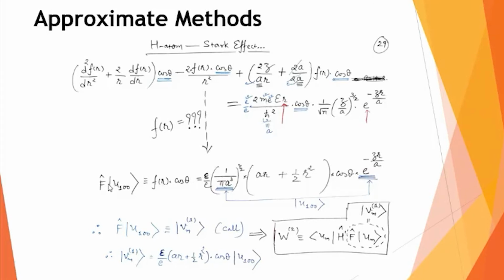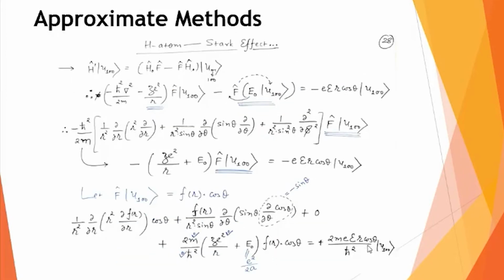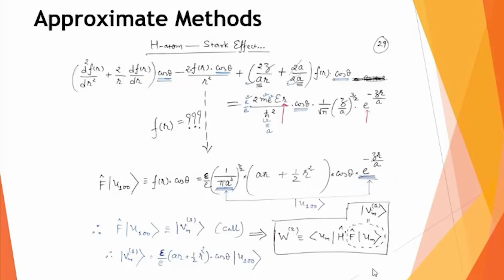That gives me the expression for the effect of f on u100. So I am now just looking for the mathematical expression for fr. At the same time, you have also realized that on the right hand side, this u100, this bra u100, ket u100, which is appearing, that also I have written. You can see this is the expression for the ground state hydrogen atom, 1 by root pi, z by a to the 3 by 2, and this. So this u100 is also substituted. And then I am looking for the expression for fr.